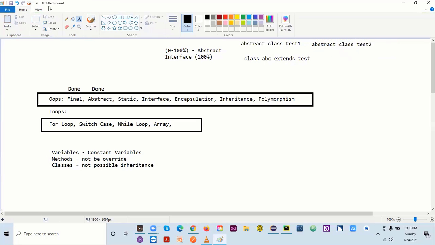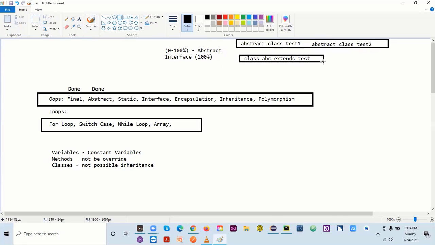Let's say these two classes are parents for me, and ABC is the child of these two classes. Now let's say I want the properties of whatever I have in test 1 and test 2, which are my abstract classes.